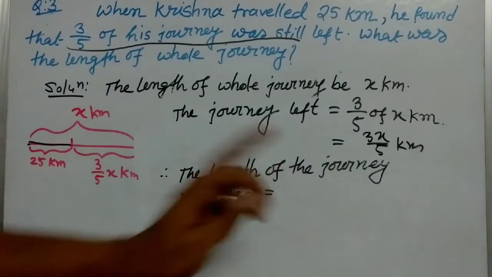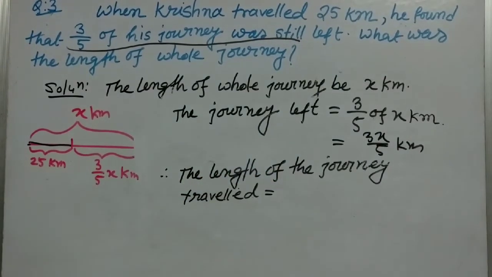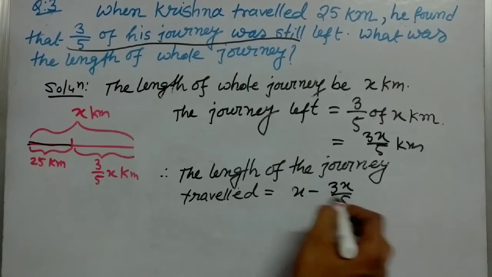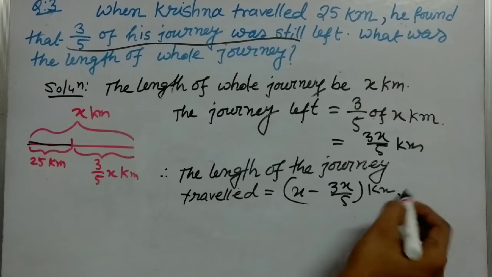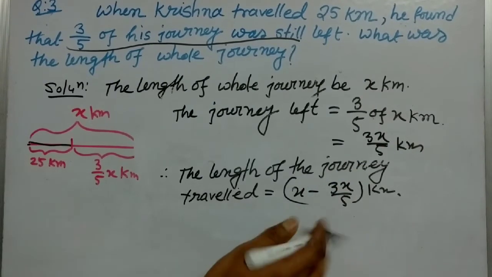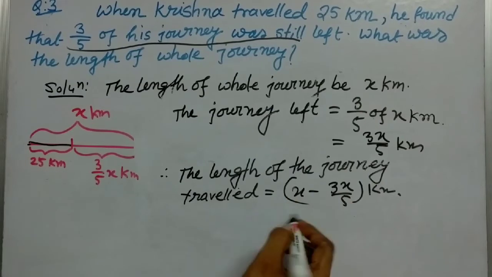Now the length of the journey travelled will be x minus 3x by 5 kilometer. If I subtract the left one from the total, that means this journey has been travelled.